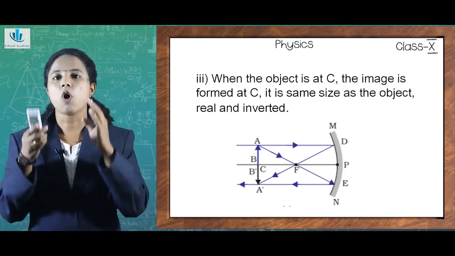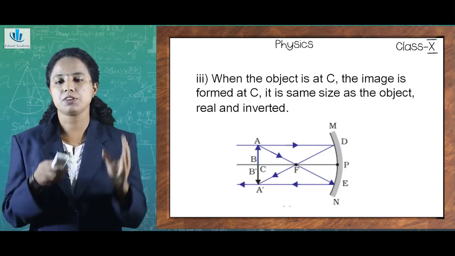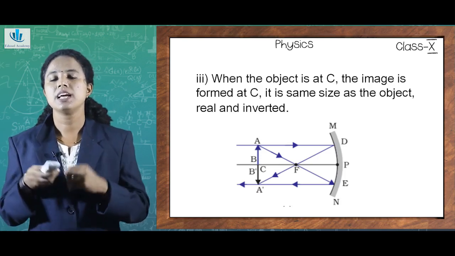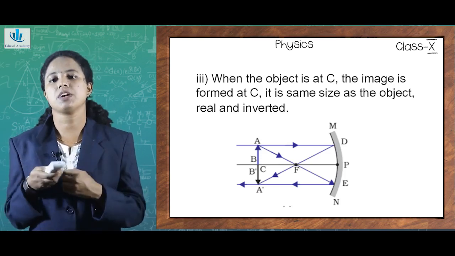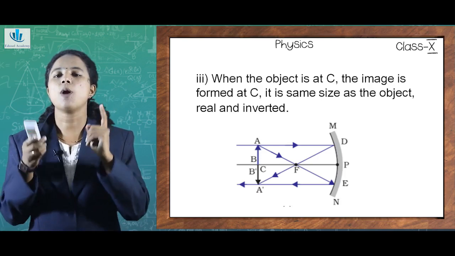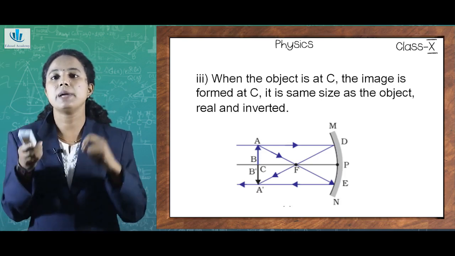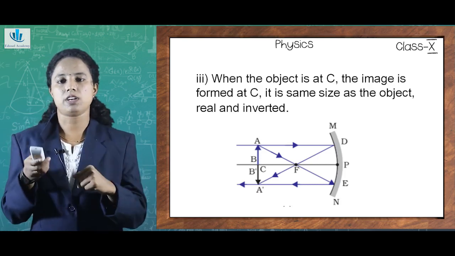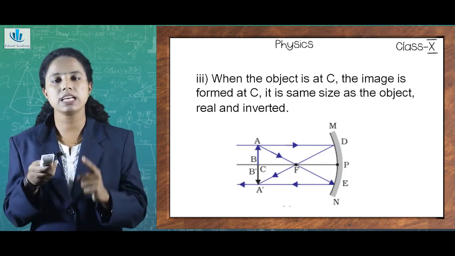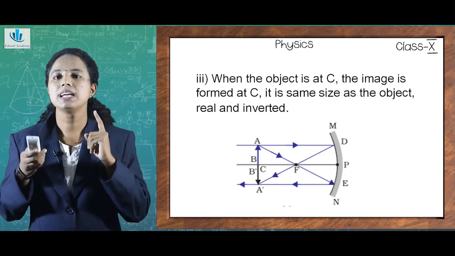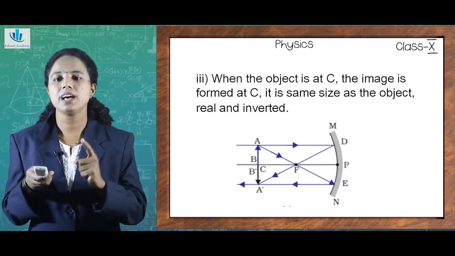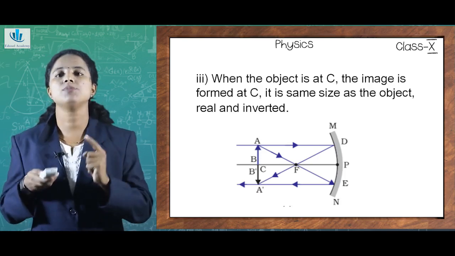So when an object is placed at C, the center of curvature of a concave mirror, the image is formed also at the center of curvature. The object and the image have the same size, but the image will be real and inverted. Real means it can be obtained on a screen. Inverted means it will be just upside down, but has the same size as the object.